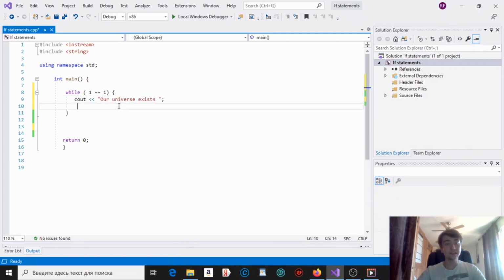Okay guys, so this is an example of an infinite loop because 1 will always equal 1 in this universe. Maybe in a universe a million light years away, 1 is not equal to 1, but in our universe, in mathematics, 1 is always equal to 1. Therefore, this is an infinite loop. Will 1 ever not equal 1? No. So, let's run it.